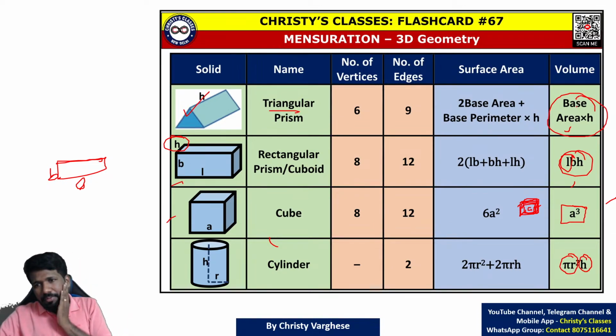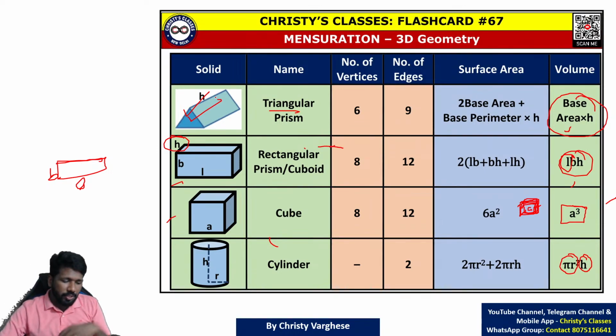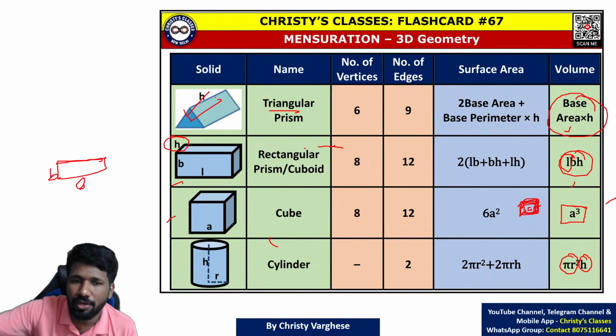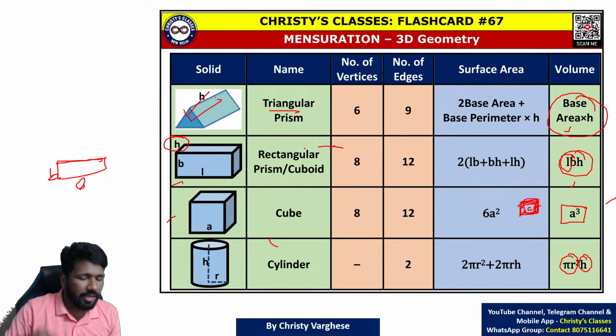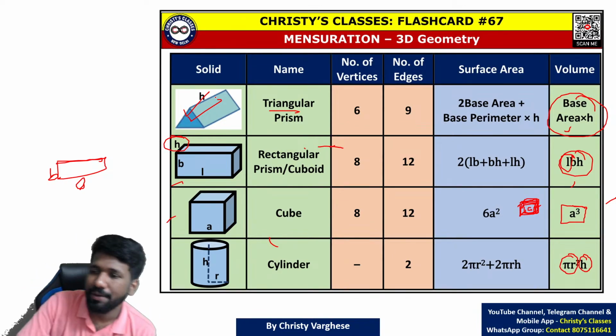For triangular prism, I haven't written another formula because depending upon what triangle, if it is an equilateral triangle, root 3 by 4 a square into height. If it is some other triangle, half base into height. Or according to which triangle, you can use that base area.